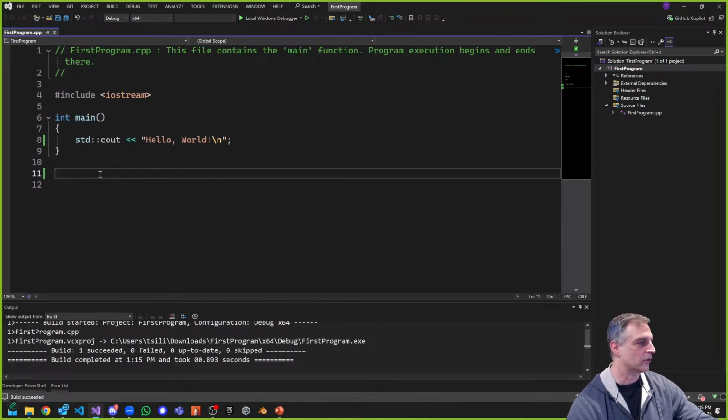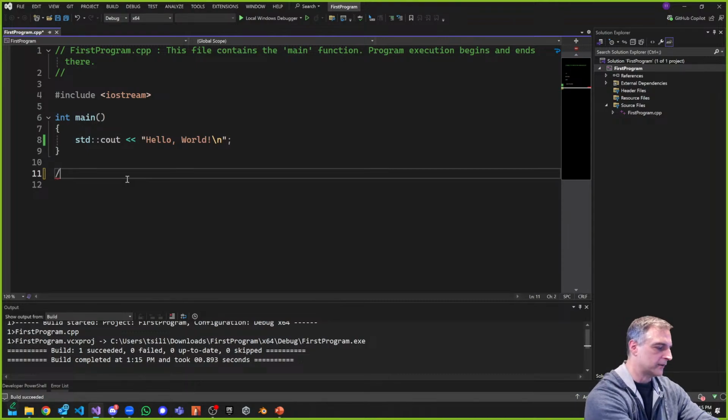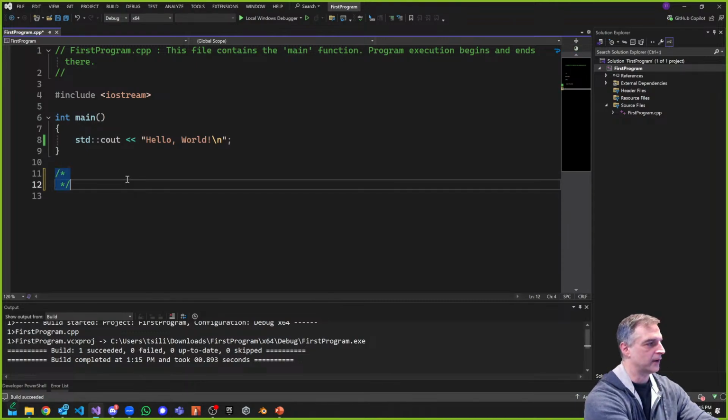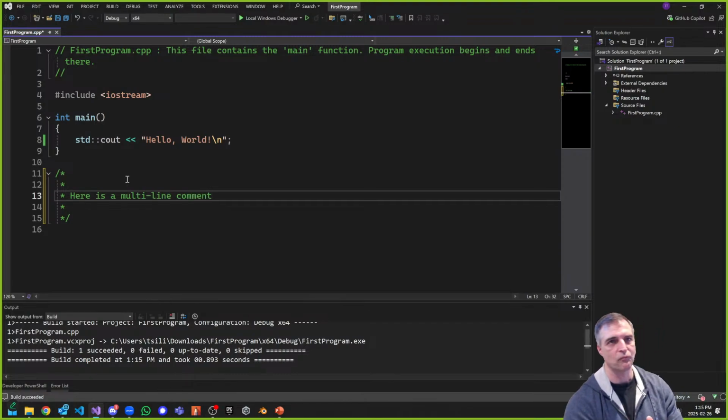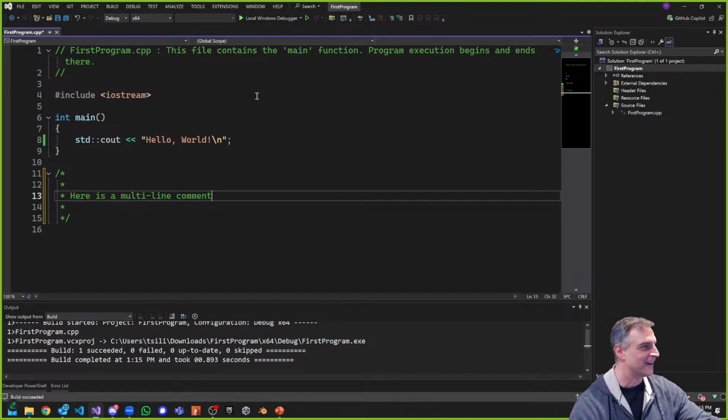This is a single line comment, but what if I wanted to use multi-line comments? You're going to see multi-line comments are the same as in some other languages, where you can add whatever comment you want here. So here is multi-line comment. And you can see my Copilot's kicking in, and it's trying to help me because I'm running with Copilot on the right-hand side here, way up here.